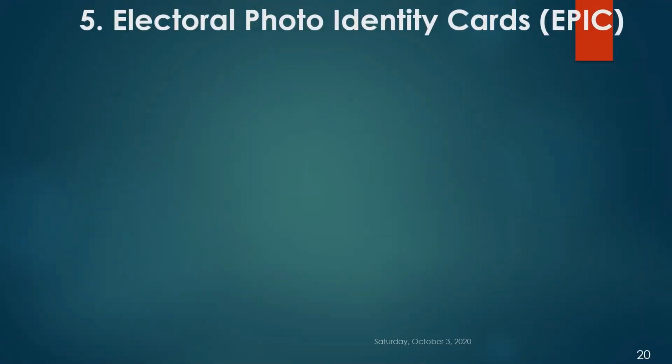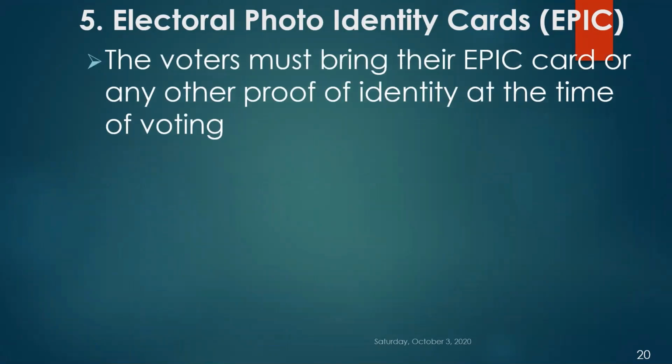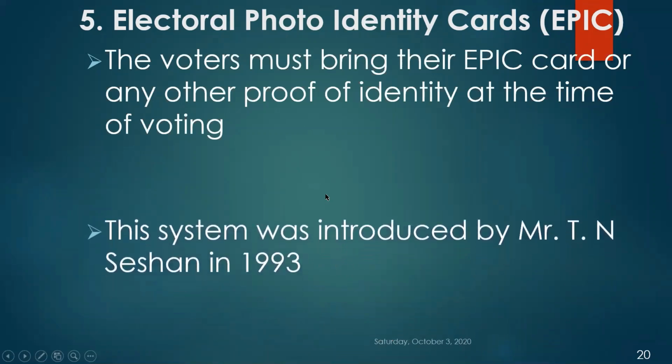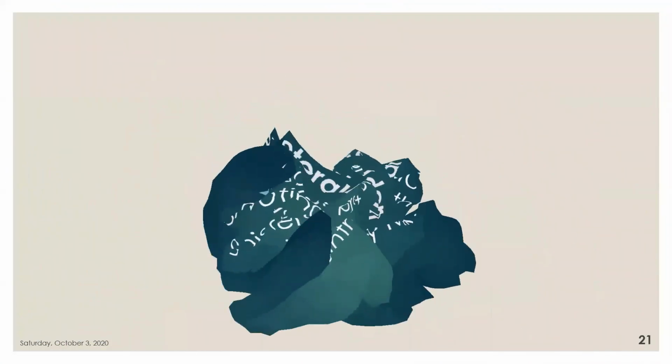Electoral photo identity cards, that is EPIC. The voters must bring their EPIC card or any other proof of identity at the time of voting. The EPIC card is the most common ID proof that voters carry to the booth, and there are many other IDs which are identified by the Commission. As we discussed earlier also, this system was introduced by Mr. T.N. Seshan in 1993.